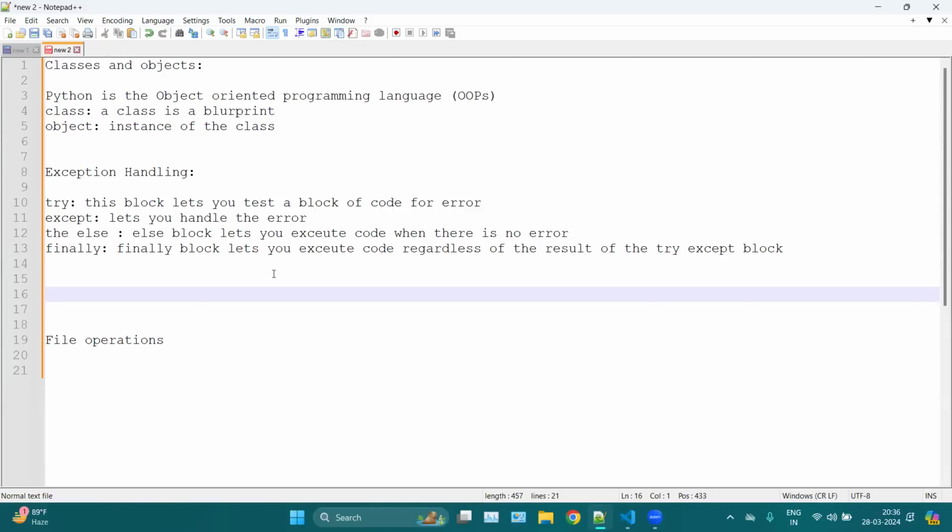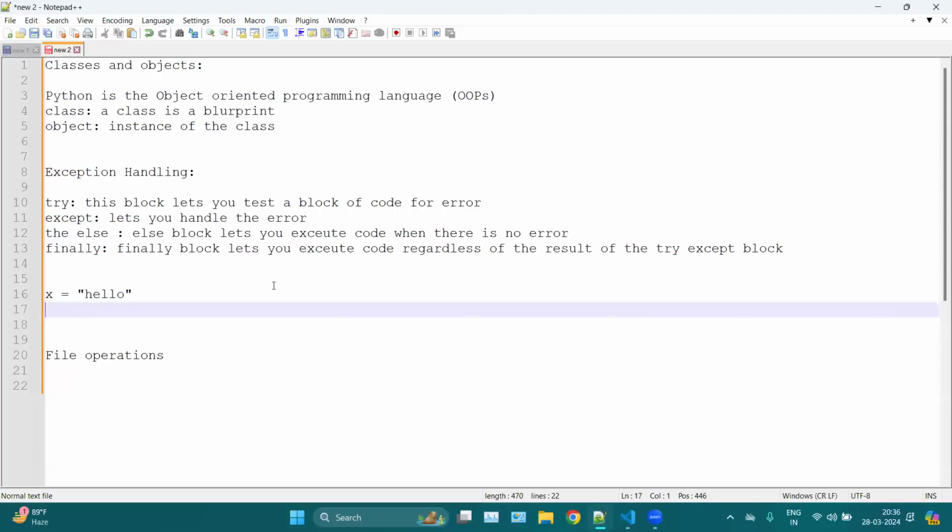Let's say I am the user who is using the program. Let's take an example: I am mentioning here x equals "hello". Now I want to convert this x into an integer. Basically, here I am performing typecasting.